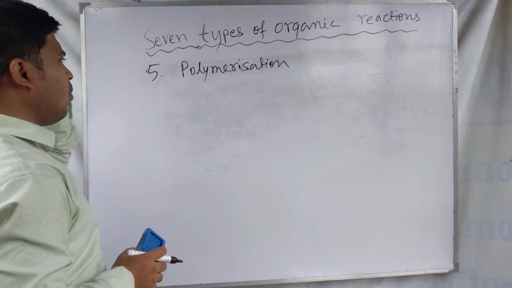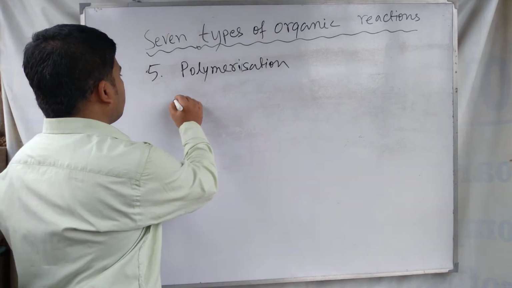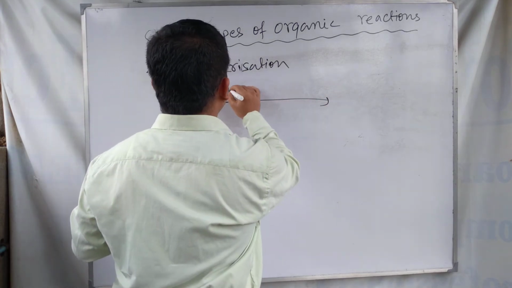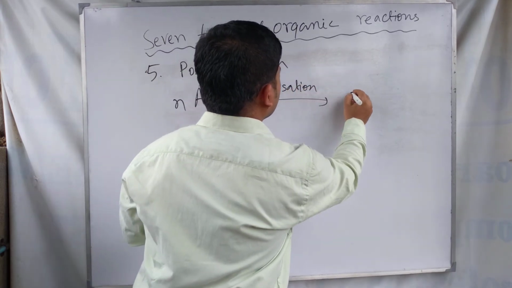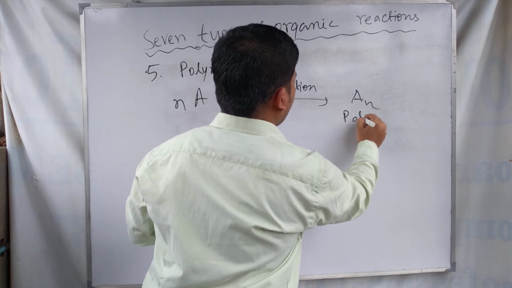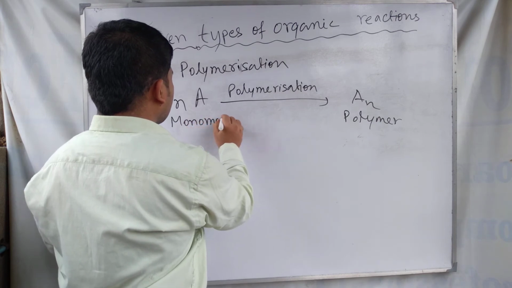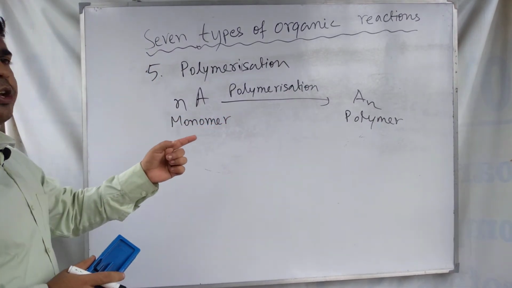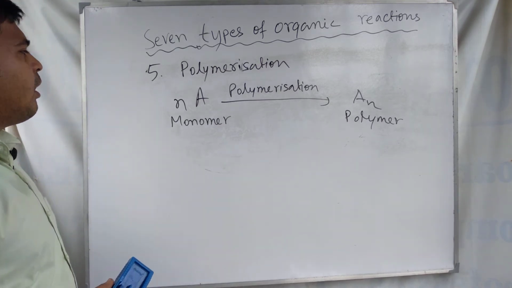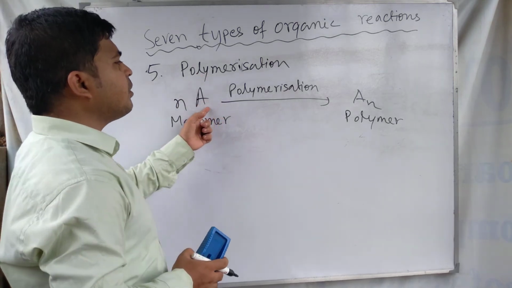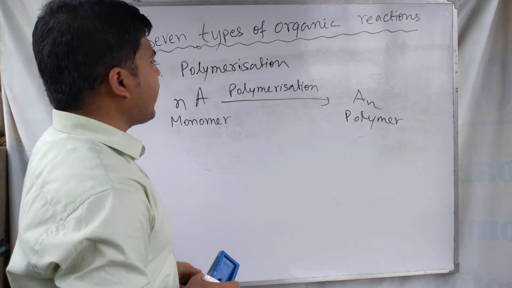Polymerization reactions: monomer means a single molecule. When a single molecule is polymerized, suppose n number of A is polymerized to An, it is the polymer and A is the monomer. So the monomer is polymerized to An whole n. This is called a polymerization reaction. Here the monomer units are joined together in n numbers to form a single molecule An.